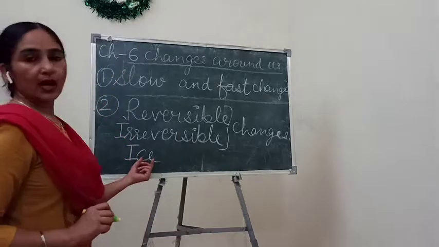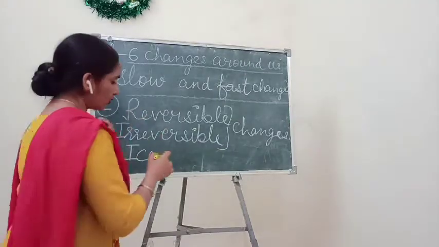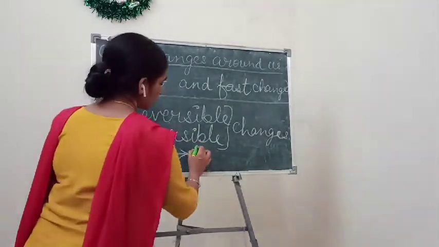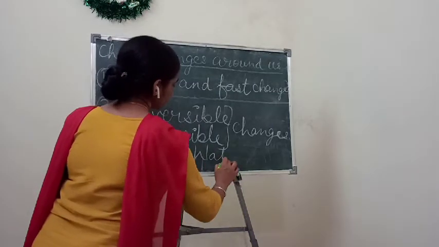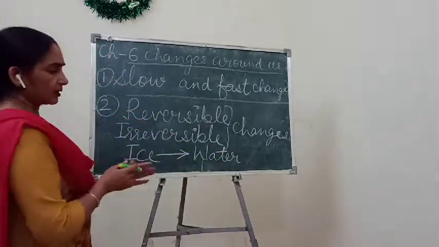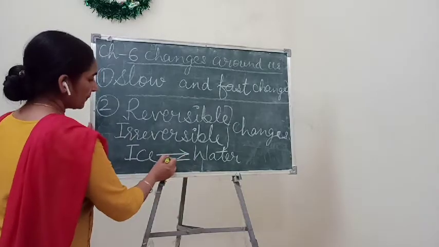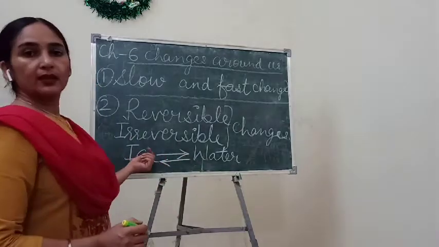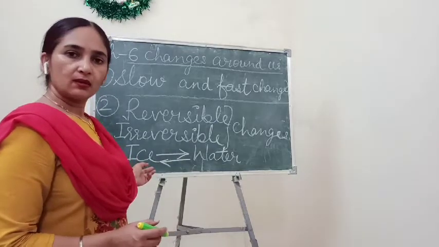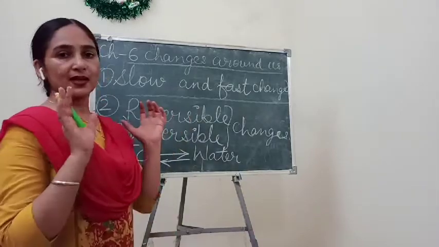For example, if we take ice out of our refrigerator and keep it in a room, this ice will again change into water. But if I again keep this water in the refrigerator, then it will convert into ice again. Understand? You can understand reversible change in this way.